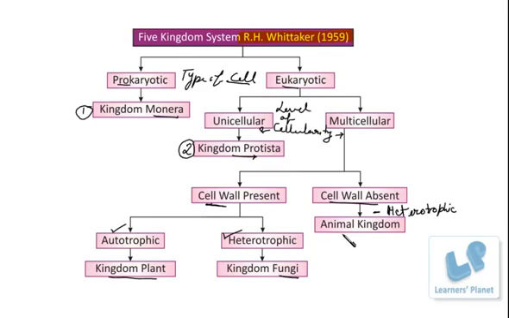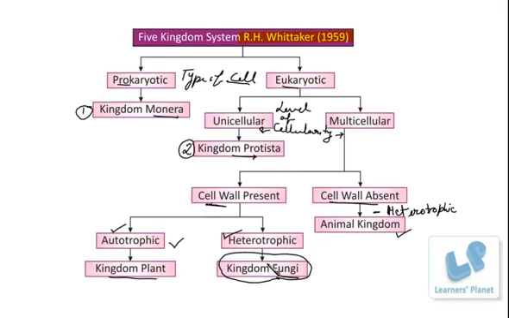So here you can see one thing, that whether it is the animal kingdom, fungi, or plant, they all are multicellular organisms. But further, these are classified on the basis of the presence or absence of the cell wall. Now here you can see that the fungi kingdom has characteristic features present in the plant kingdom as well as in the animal kingdom. Can you make some comparison here?